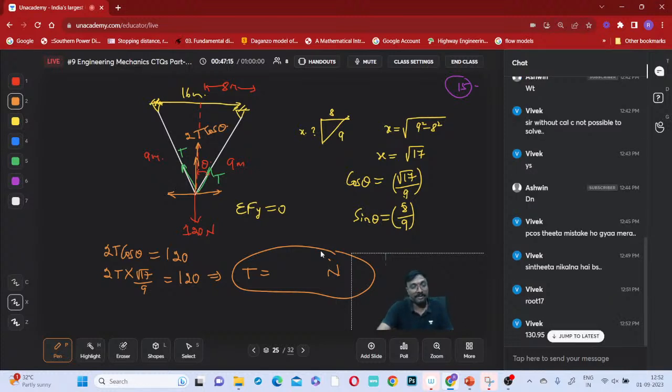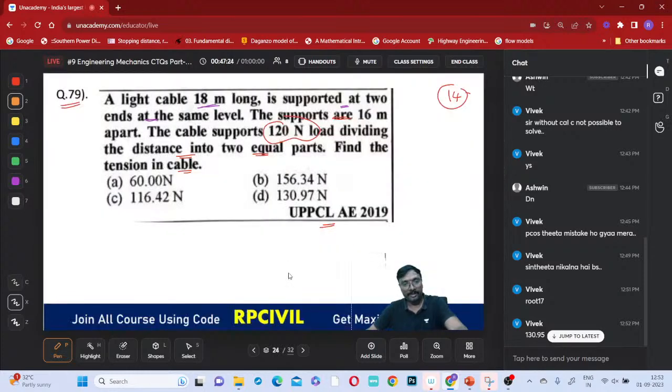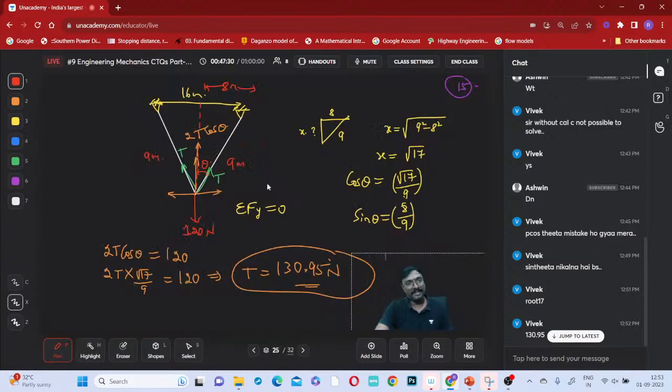130.95 everyone, is it so? 130.95, right? Everybody got the same answer. Option D will be the correct answer, right? Shall I move to the next one?